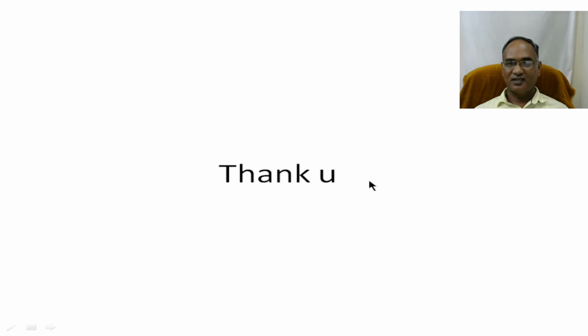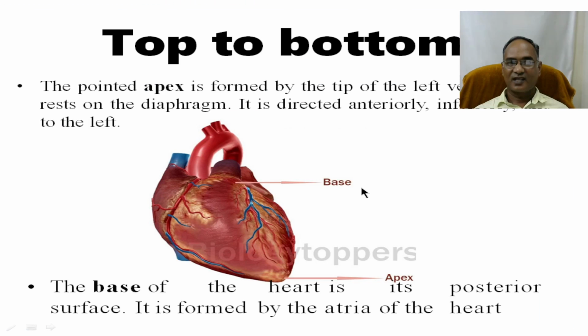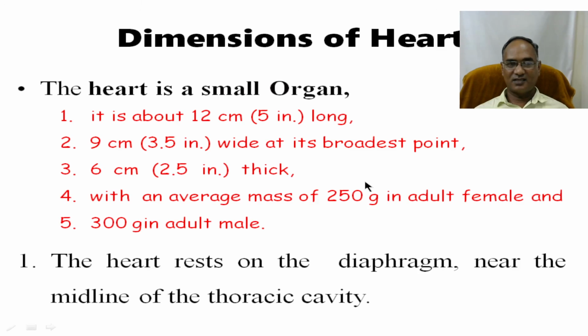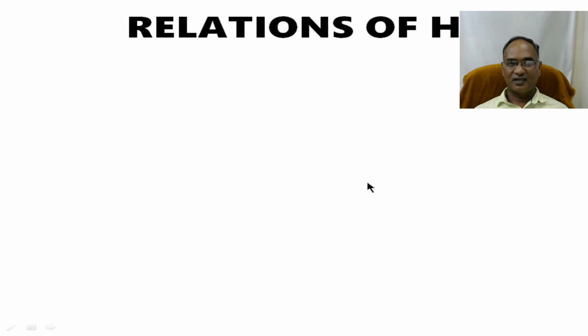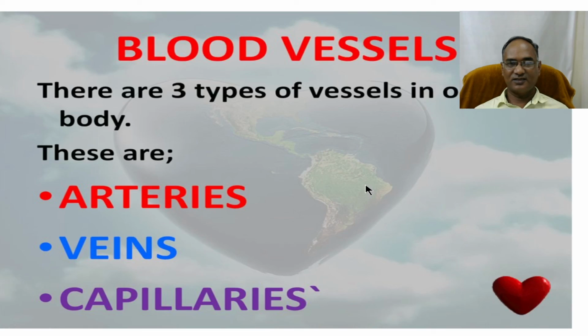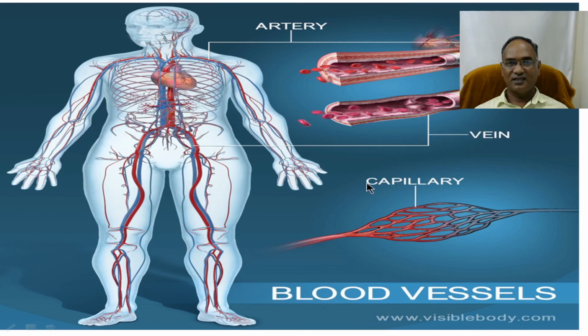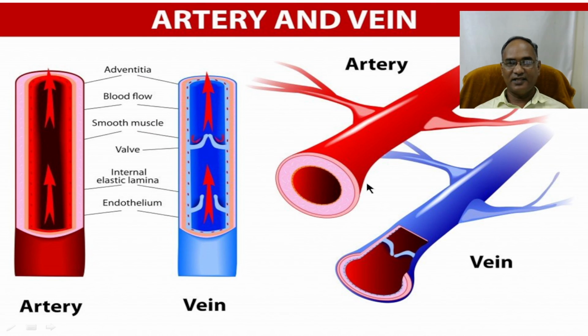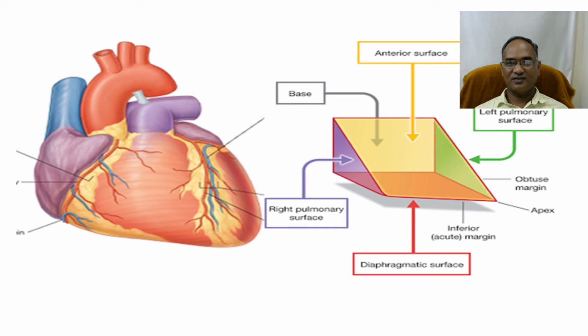So in this slide we have discussed so far the heart size and function, dimensions of the heart, relations of the heart, blood vessels, arteries, arterioles, their travel from one place to another, arteries and veins, and the surfaces of the heart. With this, I conclude this presentation.